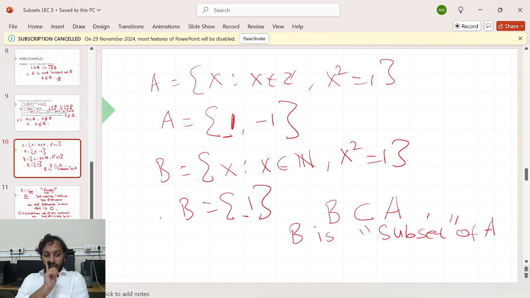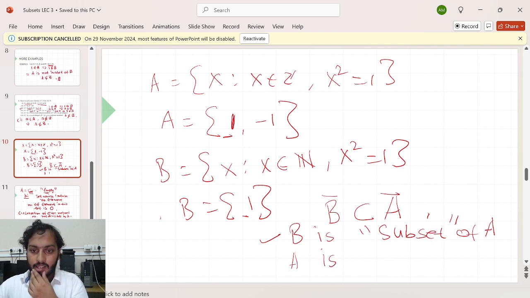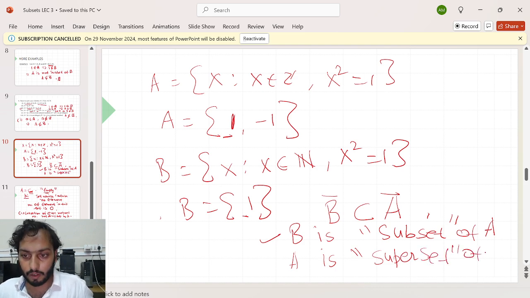Actually there is one more way of saying the same statement. I hope it's clear. B is a subset of A. But in one more way, I can say the same thing. If you don't want to use the word subset, there is one more word. You are saying B is a subset of A. But if you want to change the order, I cannot use the word subset then. If I change the order, A is what? Not a subset. Now I cannot use the word subset because A is not a subset of B. But the word is A is a superset of B. That is also a correct way of saying this.